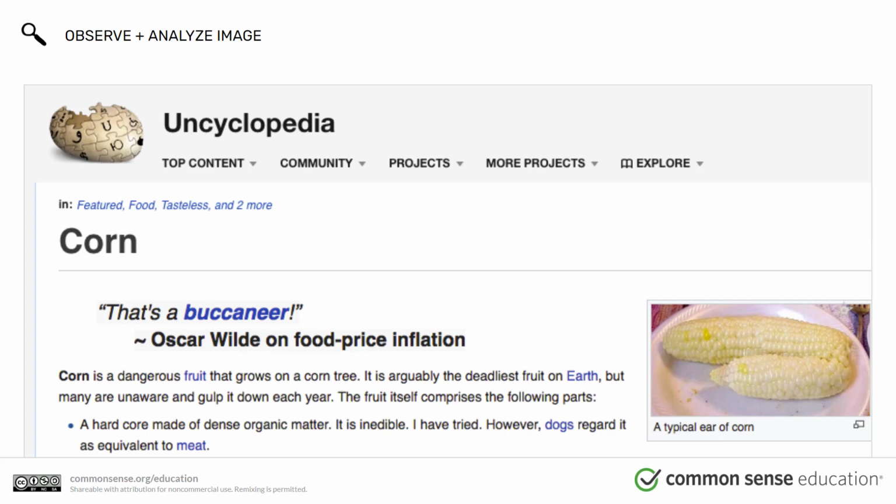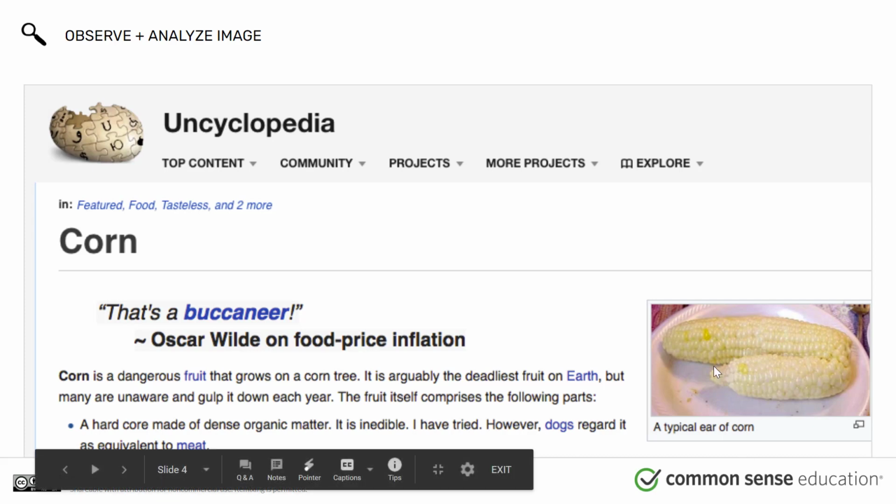It is called corn. That's a buccaneer. Oscar Wilde on food price inflation. Corn is a dangerous fruit that grows on a corn tree. It is arguably the deadliest fruit on earth, but many are unaware and gulp it down each year. The fruit itself comprises the following parts: a hard core made of dense organic matter. It is inedible. I have tried. However, dogs regard it as equivalent to meat.